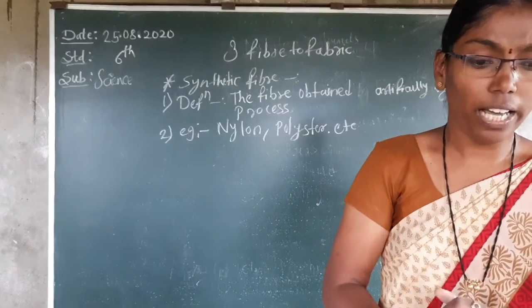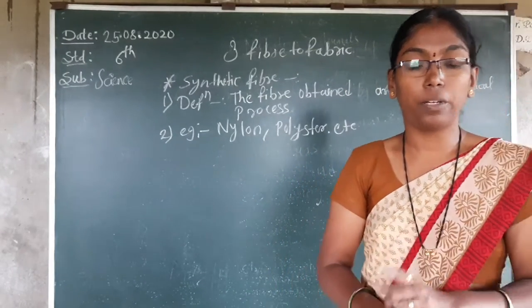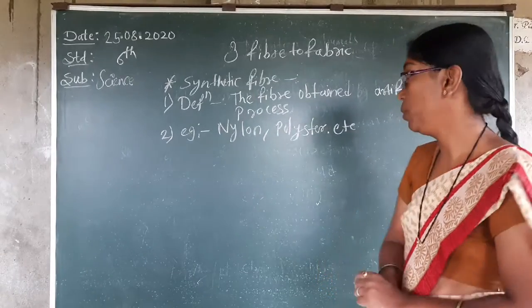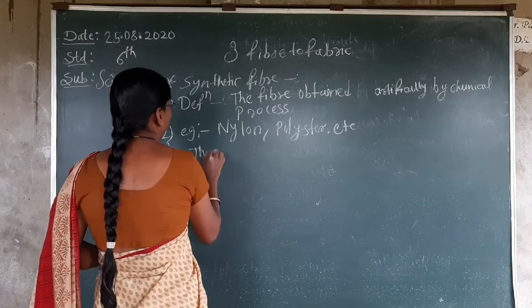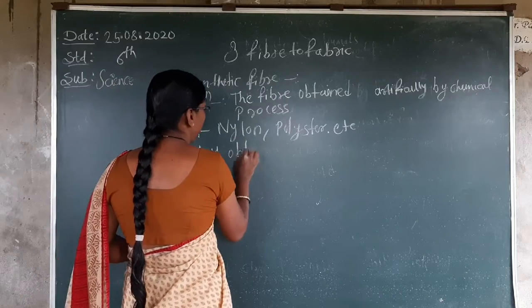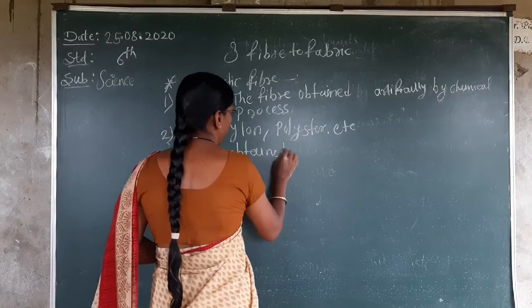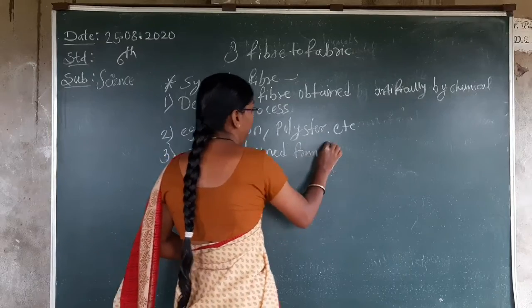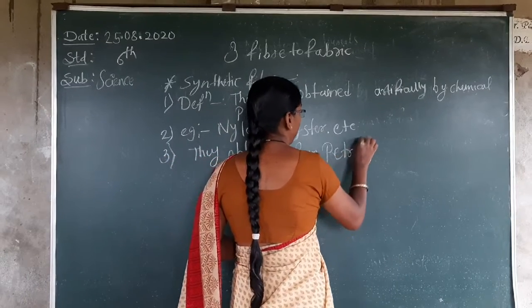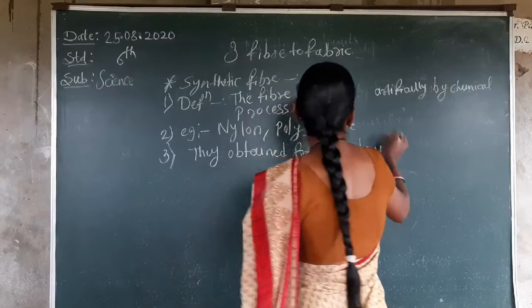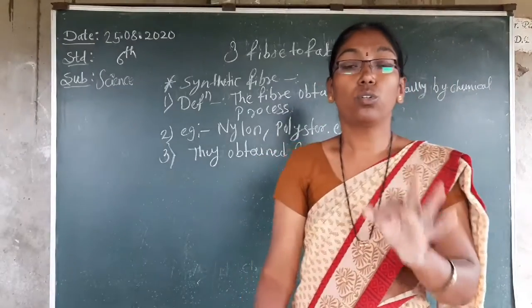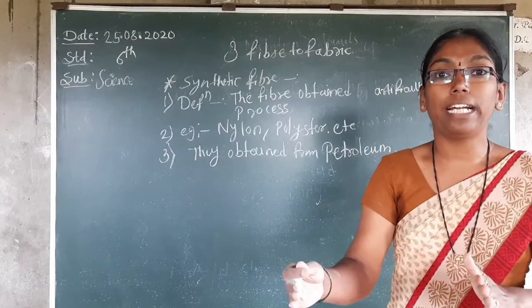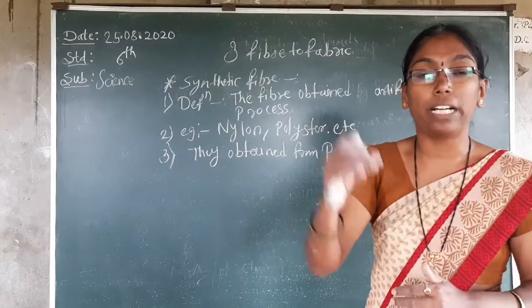Then where are they obtained from? They are mainly obtained from petroleum. Don't forget. You learned about this in 8th standard. Crude oil is separated by boiling point.